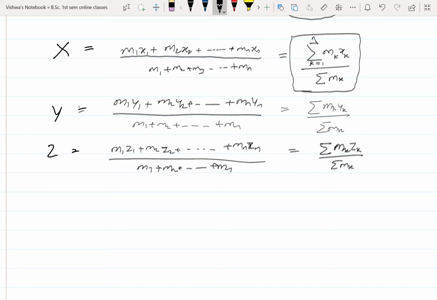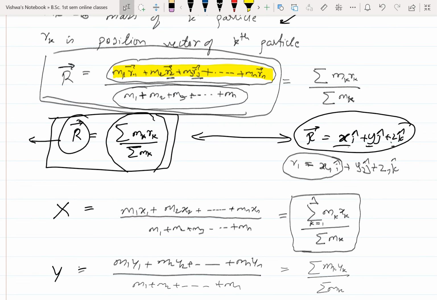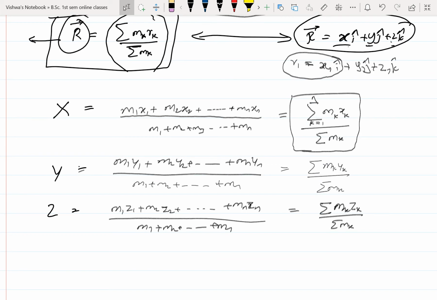Here r represents the position vector of the center of mass and x, y, z indicate the position along the x, y, z axes of the center of mass. Now using this position vector we can write the velocity of center of mass and acceleration of center of mass.